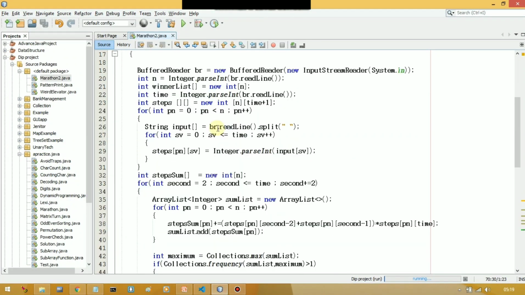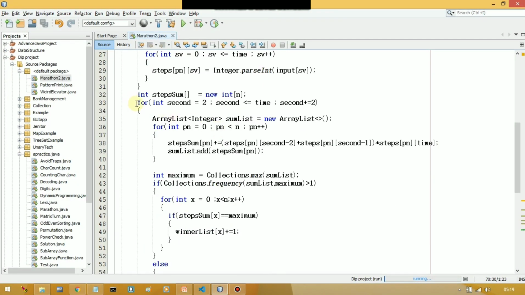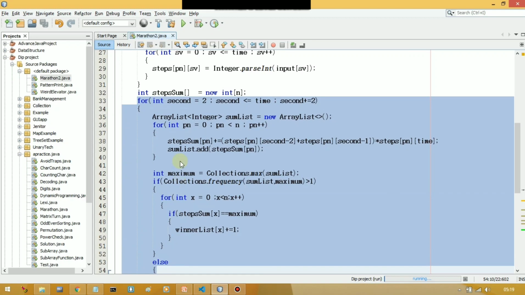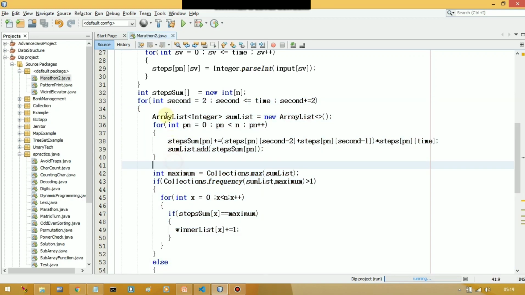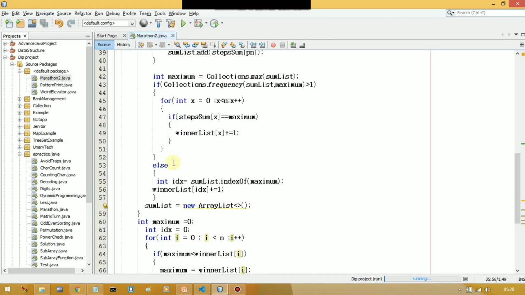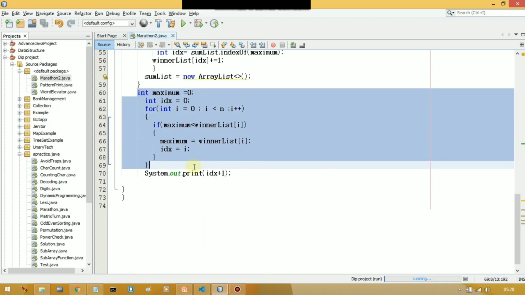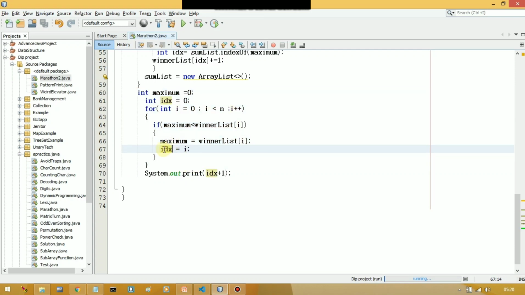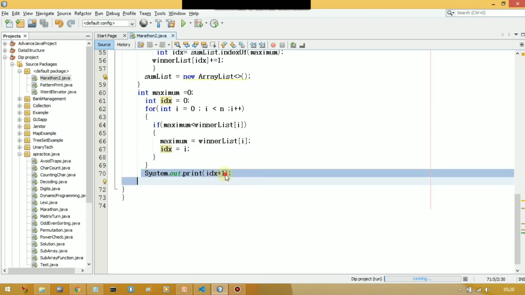Okay guys, this is the Java code, so I hope you understood the logic as well, so you can observe this code. I have just used one extra array list to use some inbuilt methods, that is max and frequency, for the logic which I explained to you before. Okay, and at last I am just using a simple loop to find the maximum leading point in winner list. After that I store that winner number into idx, and then I just print idx plus 1 because the winner list index starts from 0.